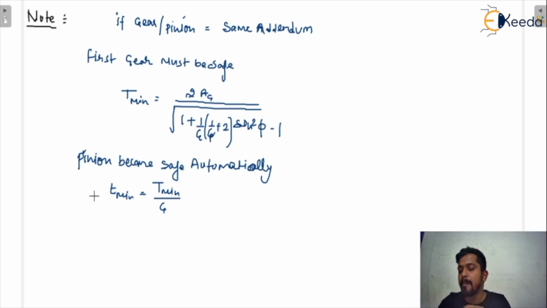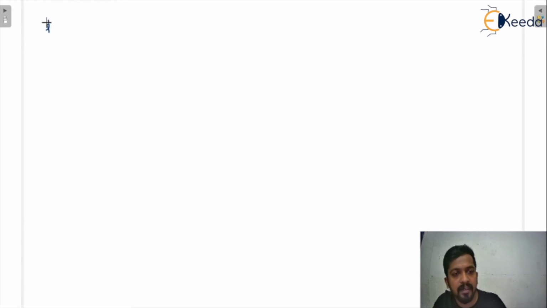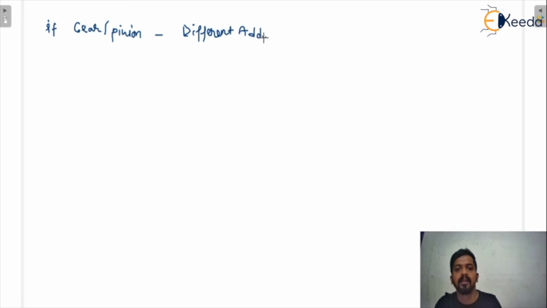Now what will happen when gear and pinion have different addendum? In the second case, if the gear and the pinion have different addendum, then you have to calculate both T minimums.